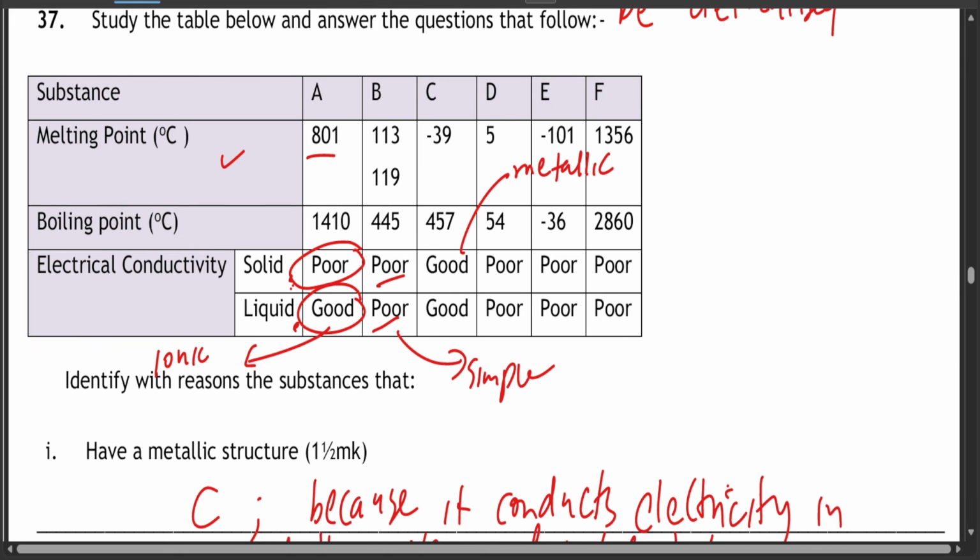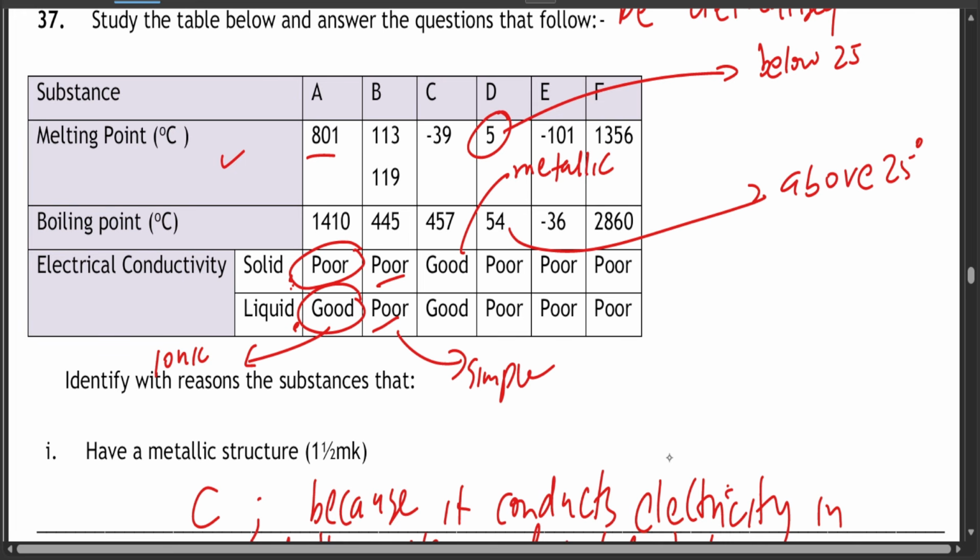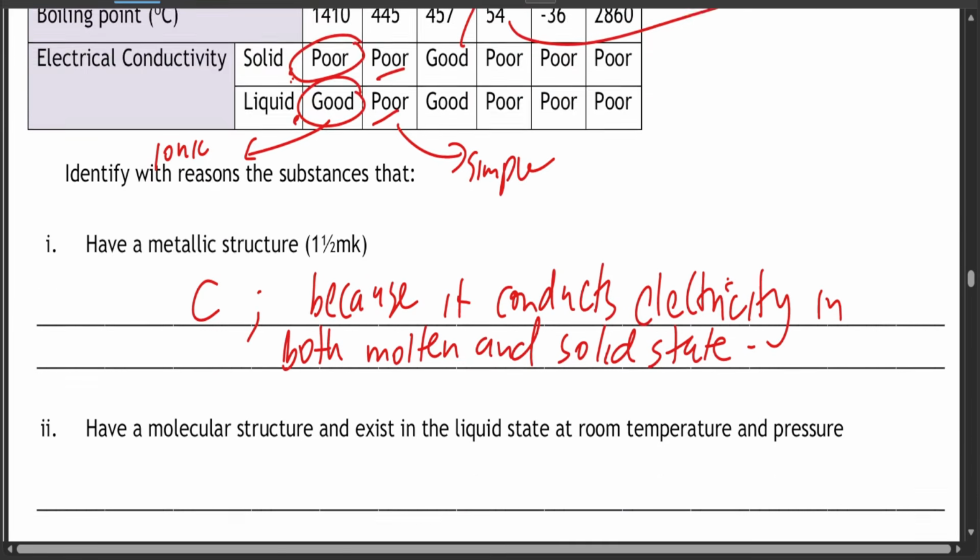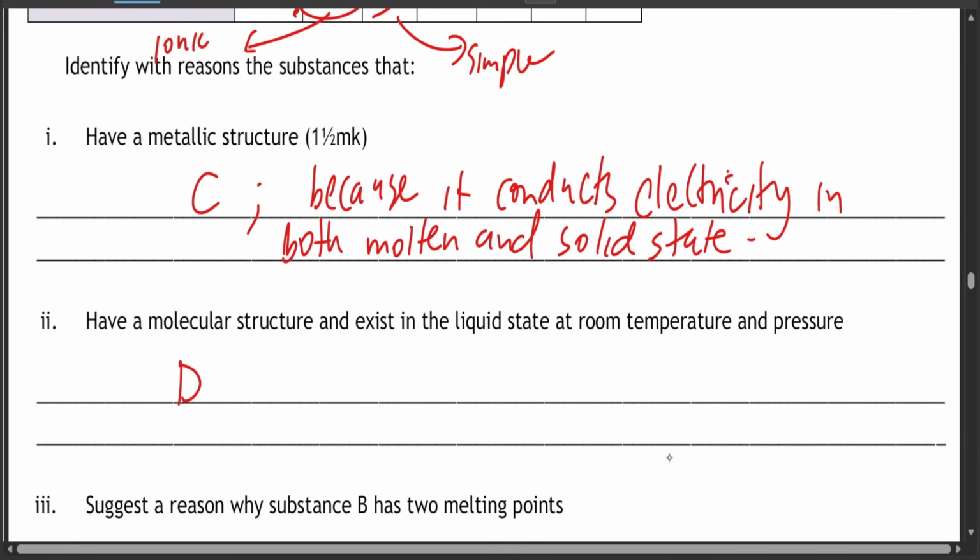So room temperature is 25. The melting point is below 25 and the boiling point is above room temperature, and therefore this is the answer. So D.